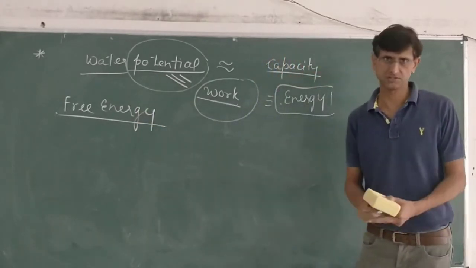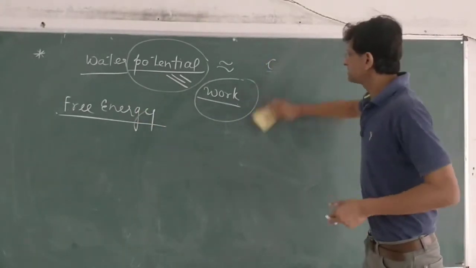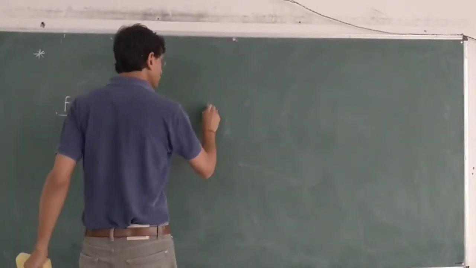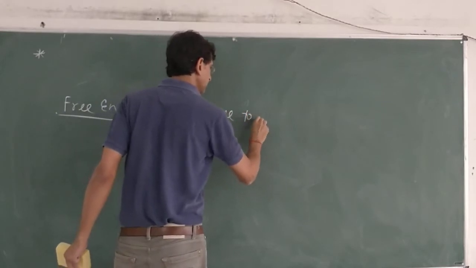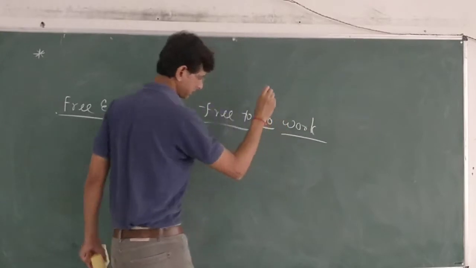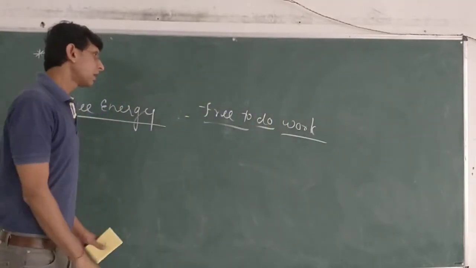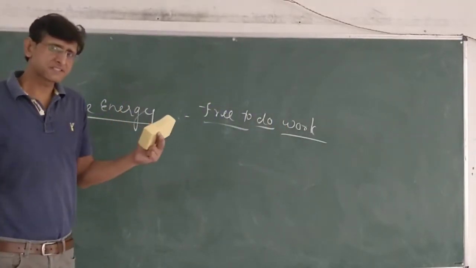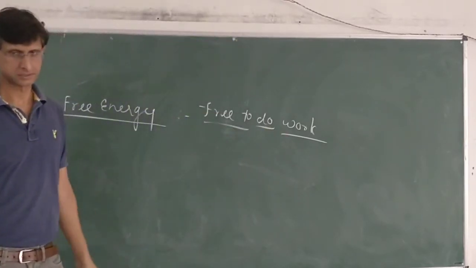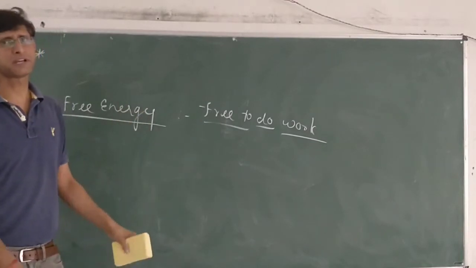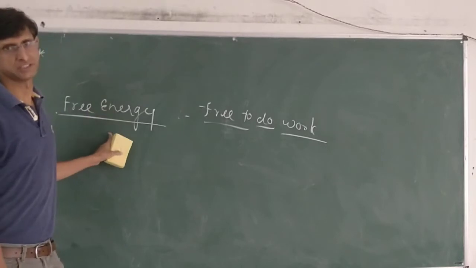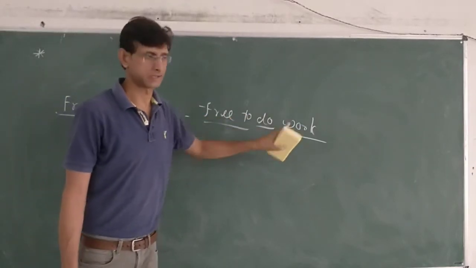What is free energy? Free energy is the energy present in a system which is free to do work. Any system has energy which is free to do work. But all the energy of a system cannot be converted into work. Only part of that energy can be converted into work, and that is called free energy, the energy which is free to do work.